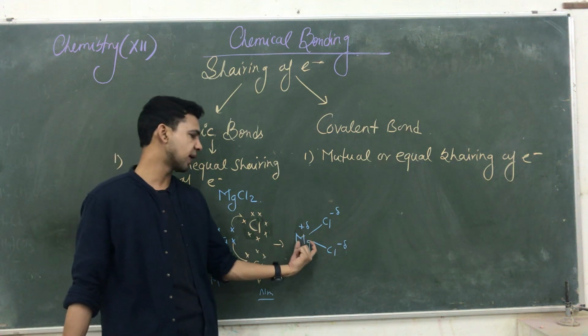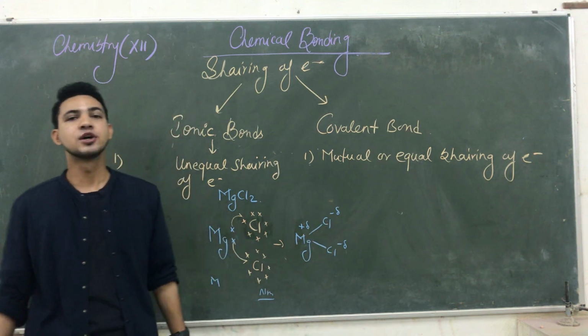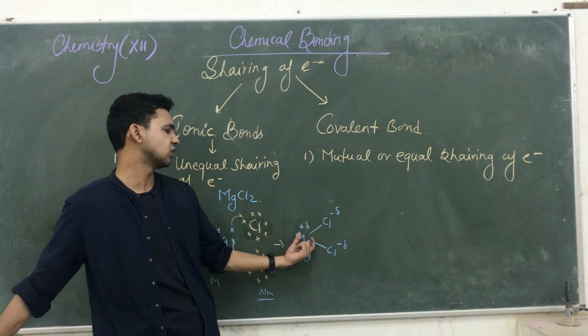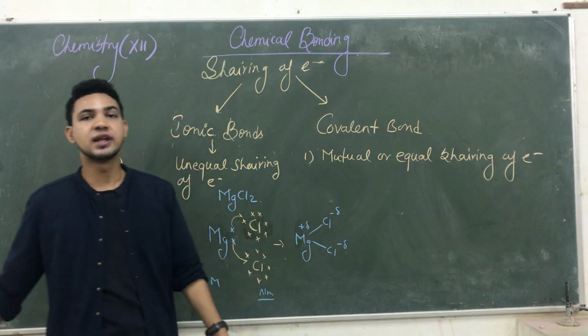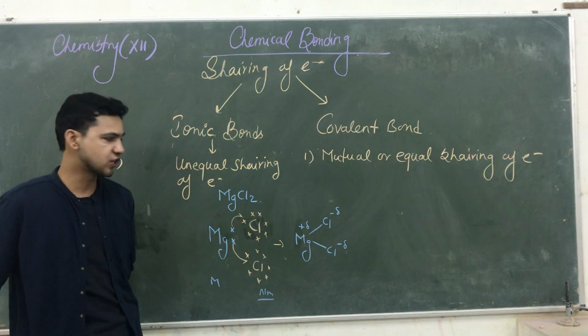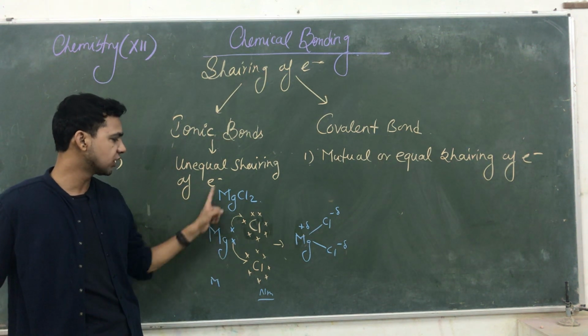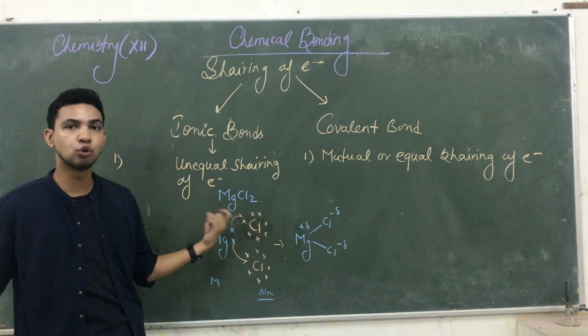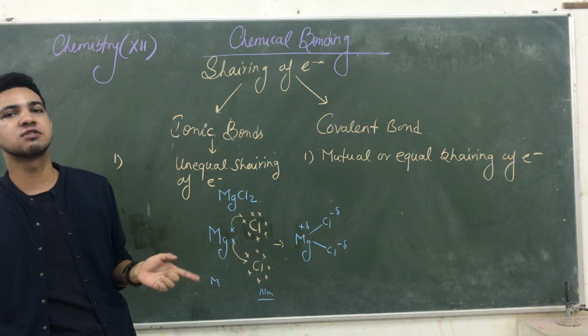Due to this force, magnesium is tightly held to the chlorine atoms, and chlorine is also able to hold the magnesium with the help of that force. That kind of sharing is unequal sharing, in which one element totally donates its electrons and the other totally accepts them. No mutual sharing, no equal sharing: unequal sharing.